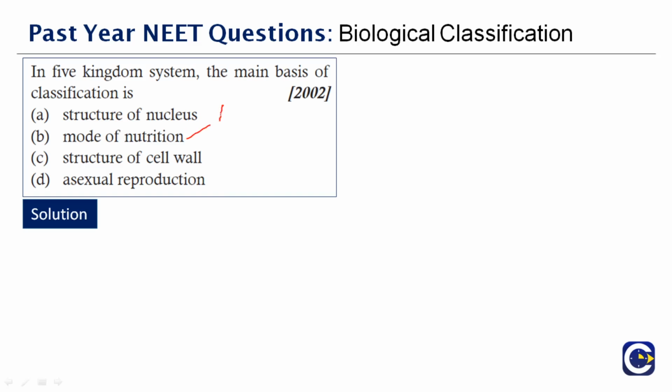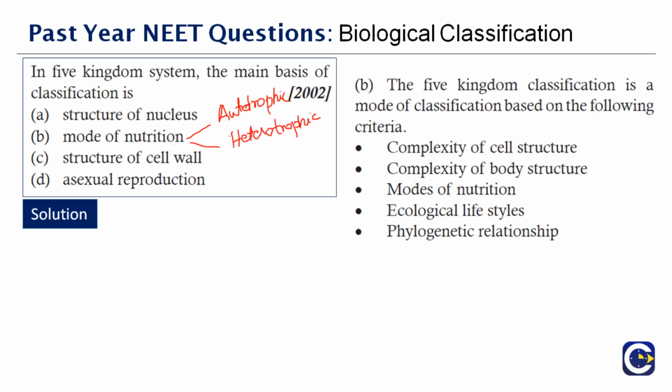When I say mode of nutrition, they include whether they are autotrophic or heterotrophic. What do you mean by auto and hetero? See, when I say autotrophic organisms, they can synthesize, or they are not dependent on other sources for food. When I say heterotrophic, they are totally dependent on another source for their food and other needs. So in the 5-kingdom classification system, the main basis of classification is mode of nutrition.